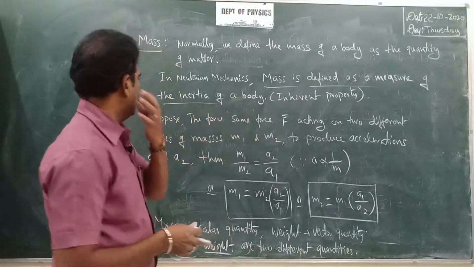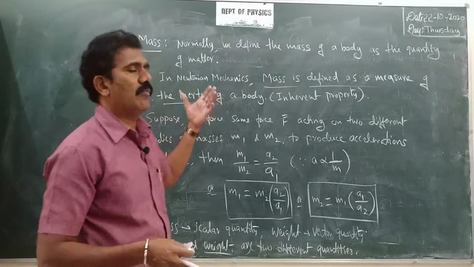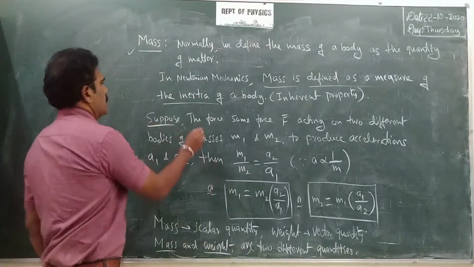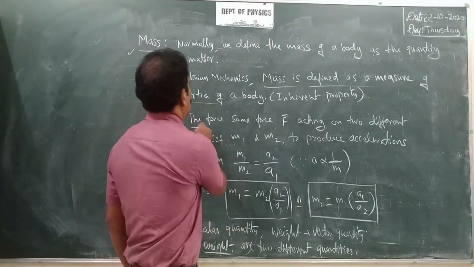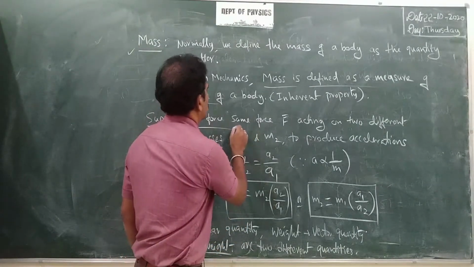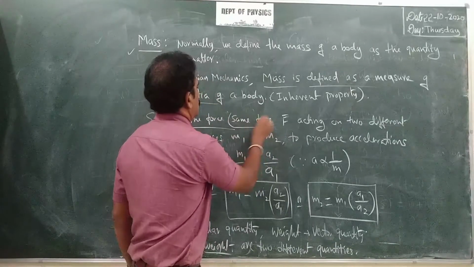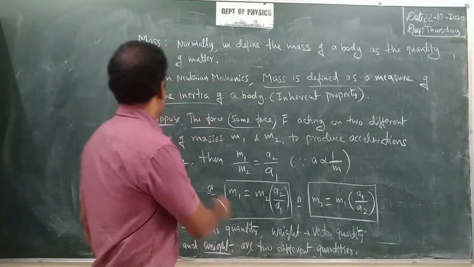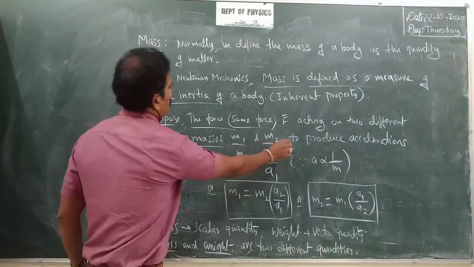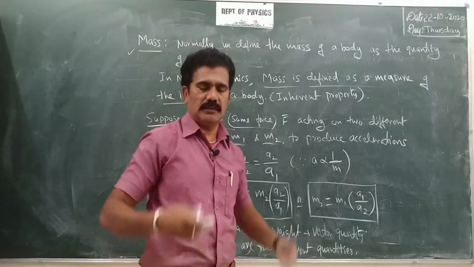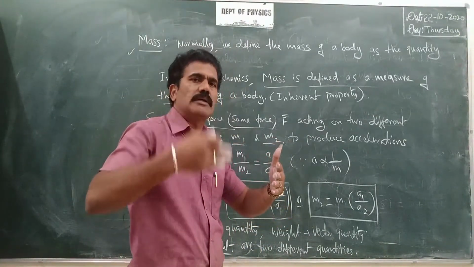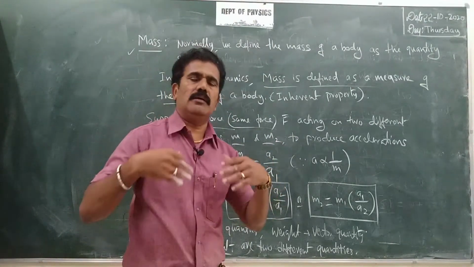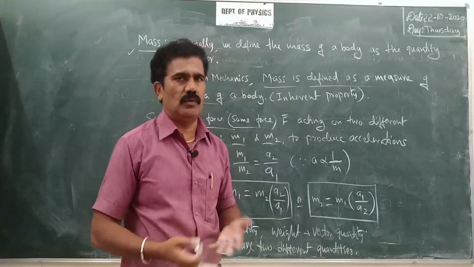So now let us try to understand what is the impact of mass on acceleration. Suppose you consider the same force. Consider the force F bar acting on two different bodies of masses m1 and m2. Can you expect both the bodies will move with the same acceleration? No, right?